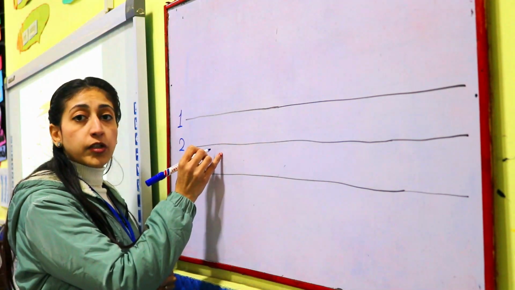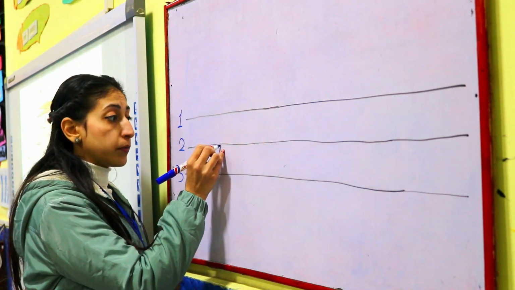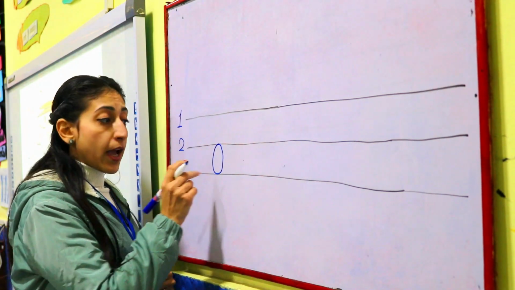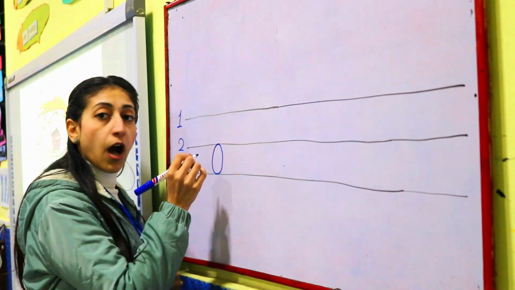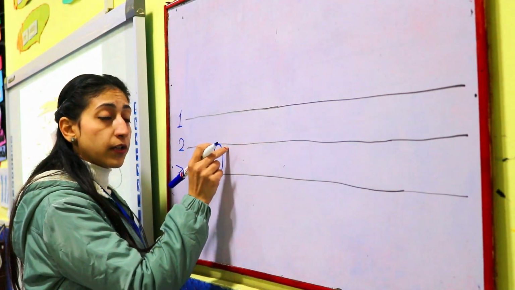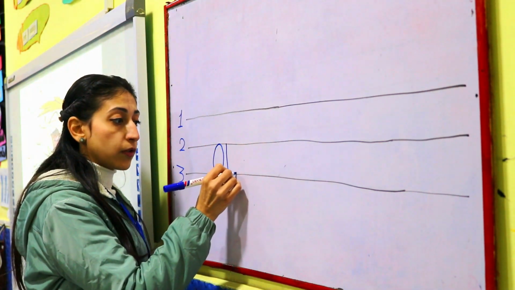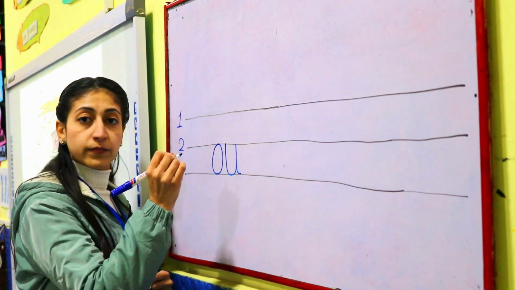Okay, how can I write o? Start from line number 2. I will make a round to line number 3. And on the side of o, I will write w. I will start here from line number 2. Down, round, up, down, and flat.